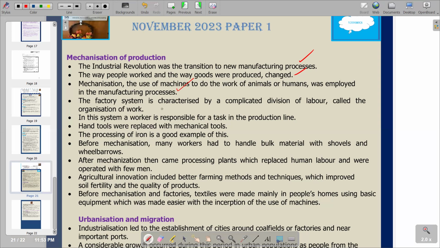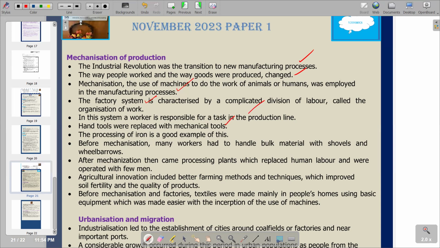Then the factory system is characterized by a complicated division of labor, also called the organization of work. So organization of work also describes a division of labor. On the next point, in this system, a worker is responsible for a task in the production line, and hand tools were replaced with mechanical tools.